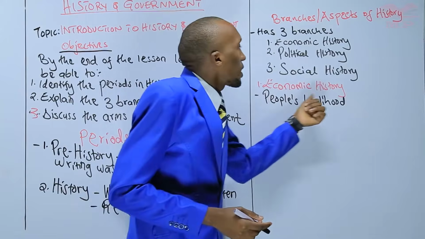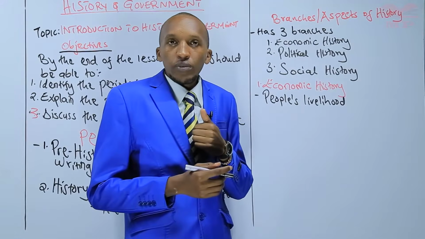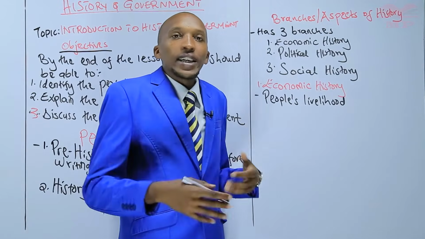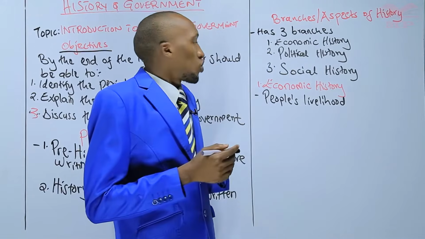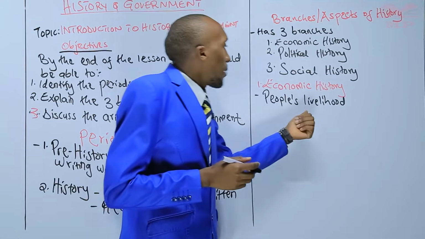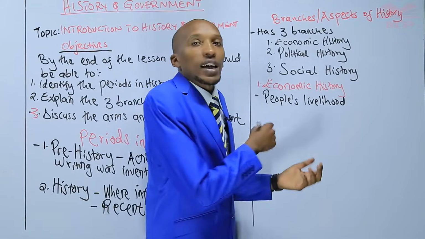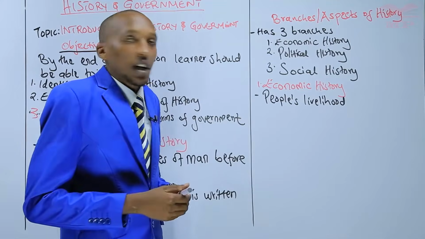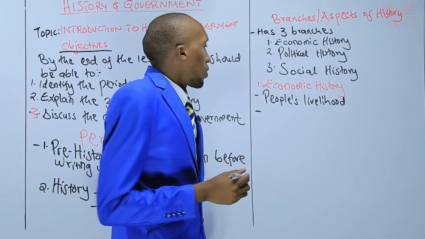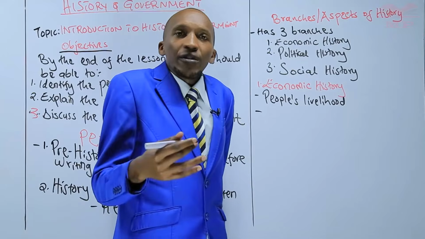So, economic history focuses on the livelihood of people, the things they do in their daily life to make sure that they have their basic necessities of life. That is a people's livelihood. So in economic history, we study what are these activities. And we can be able to give examples, right? Yes, we can be able to give examples. So what do people do to make sure that they have a livelihood?